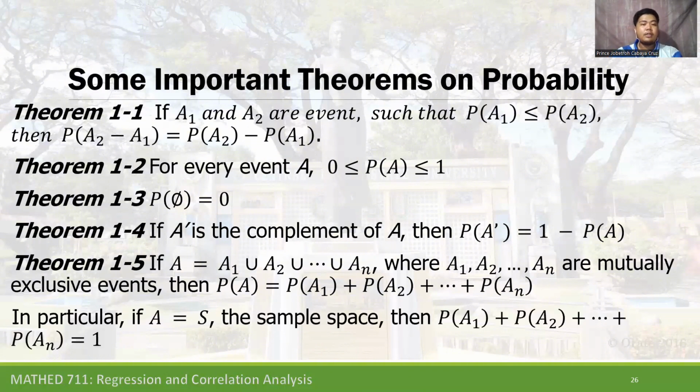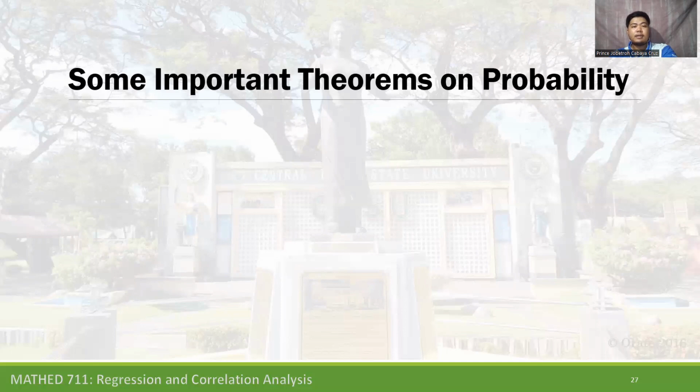In particular, if A is equal to S, the sample space, then probability of A sub 1 plus probability of A sub 2 to the probability of A sub n is equal to 1, because it is a sample space.